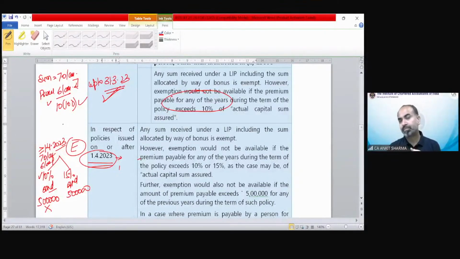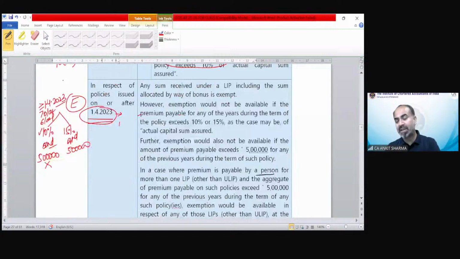But there's a problem. There could be a single policy or there could be multiple policies also. So either this 5 lakh and 10% condition would be applicable for aggregate policies or only for an individual policy. That has also been clarified. The 5 lakh limit is for aggregate policies. Now we are going to read this concept in detail.